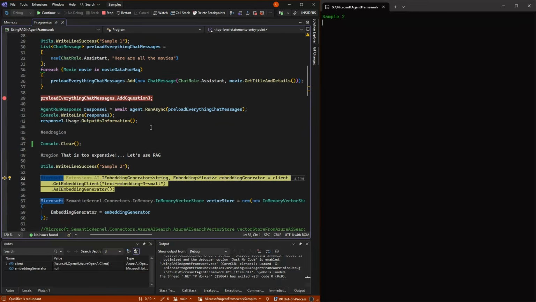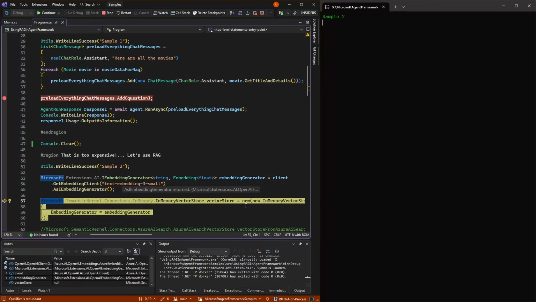So sample 2, we are gonna use the Microsoft Extensions AI embedding generator. So we can make one of those using our client we made our agent with, but we can just say get embedding client instead. And in my case, I'm using OpenAI's text-embedding-3-small. There's a few different embedding generators out there. And then I'm getting it as an IEmbeddingGenerator.